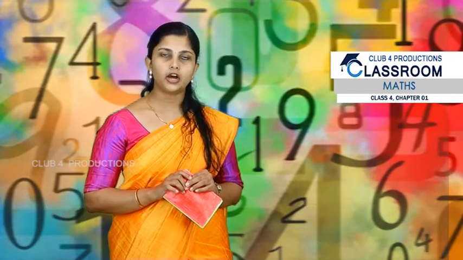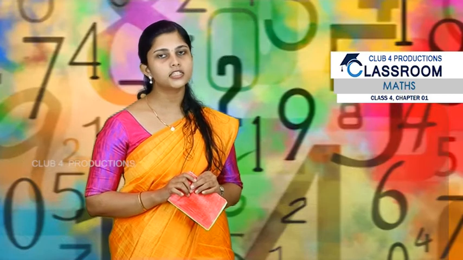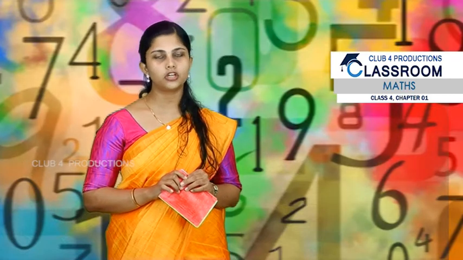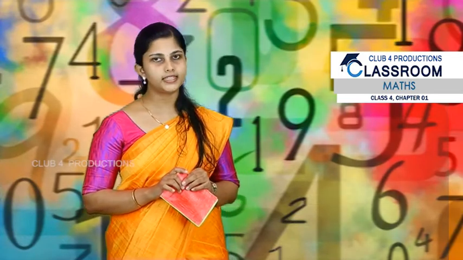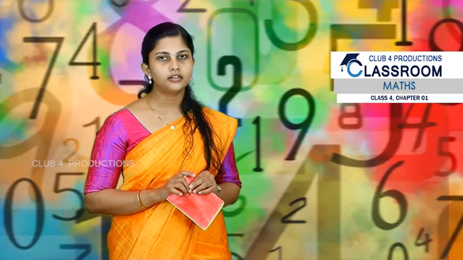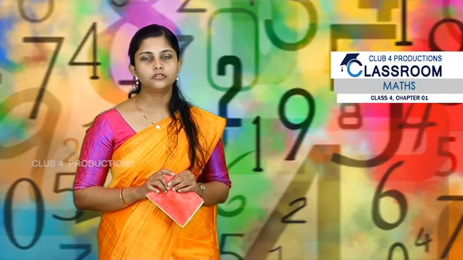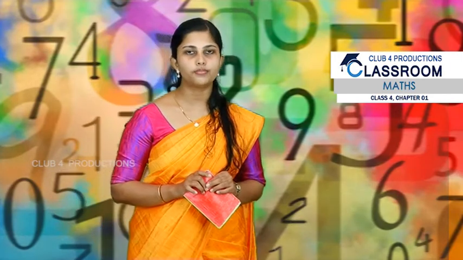When you arrange, look at the numbers in the place values. Since all these are 4-digit numbers, look at the number in the thousands place and find which are the least numbers, and from that you have to arrange the numbers in ascending order.